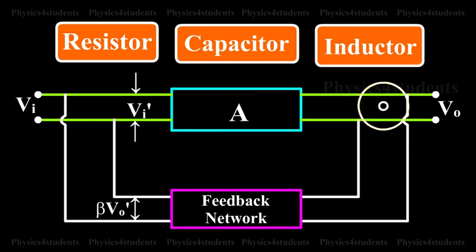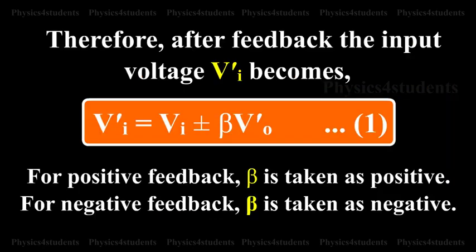A fraction, say beta, of the output voltage is fed back to the input through the feedback circuit. Let VO be the output voltage with feedback. Therefore, after feedback, the input voltage becomes Vi plus or minus beta into VO. For positive feedback, beta is taken as positive. For negative feedback, beta is taken as negative.